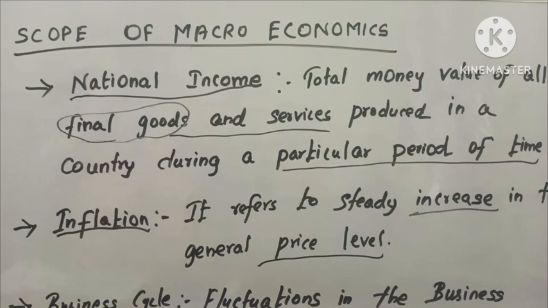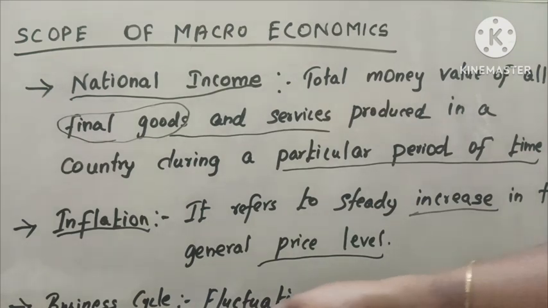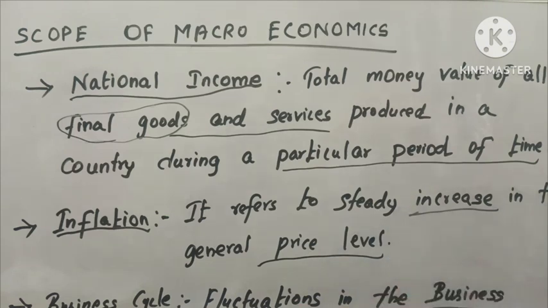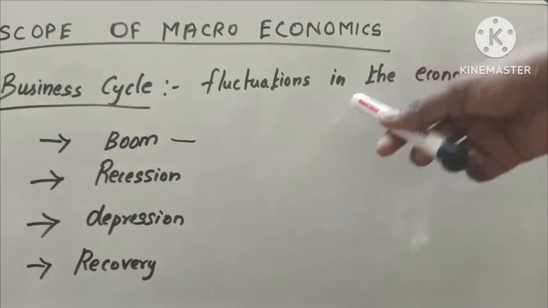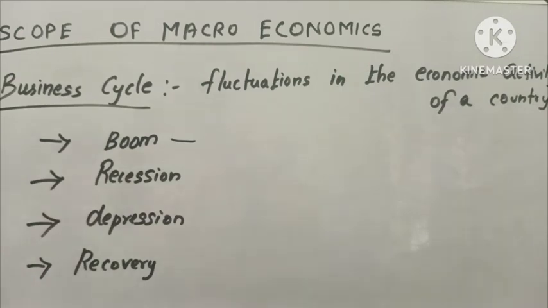The next one is business cycle. What do you mean by business cycle? It means fluctuations in the business activity. It refers to the fluctuations in the economic activity of a country. The study of business cycle is also a part of macroeconomics. Why? Because every economy faces the problem of business fluctuations. Every country faces this problem.